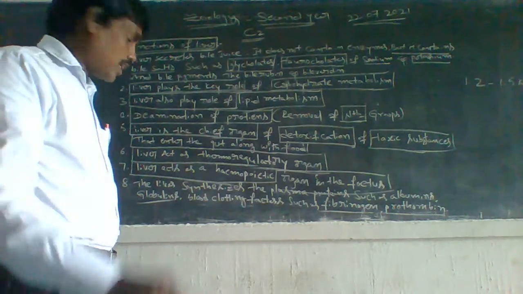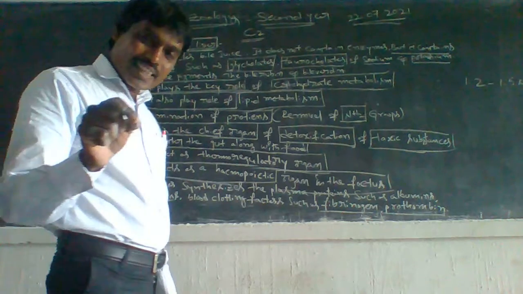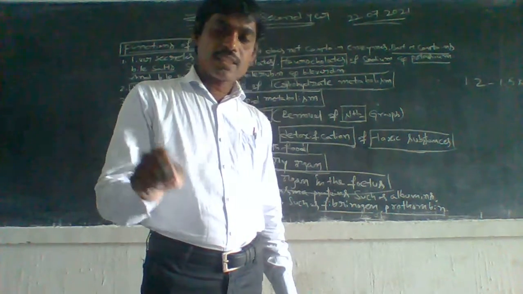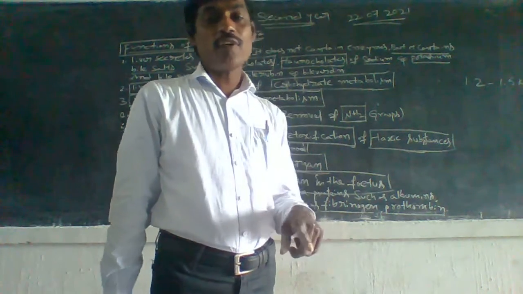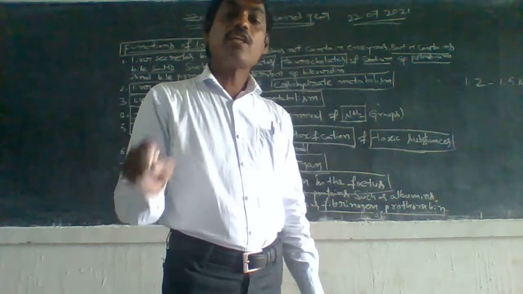Next, eighth one. The liver synthesizes the plasma proteins such as albumins and globulins.